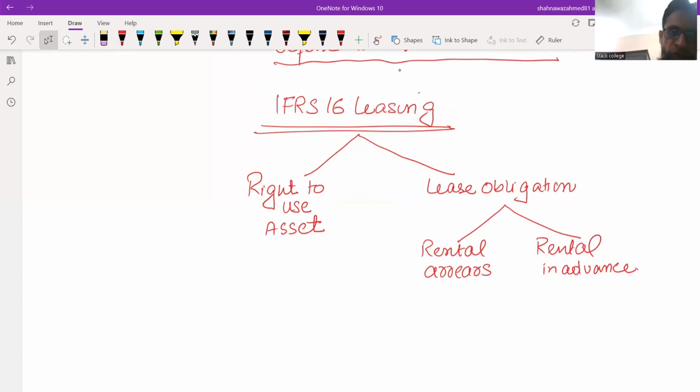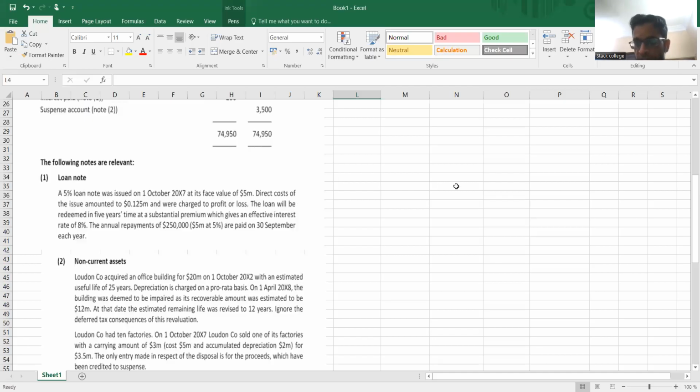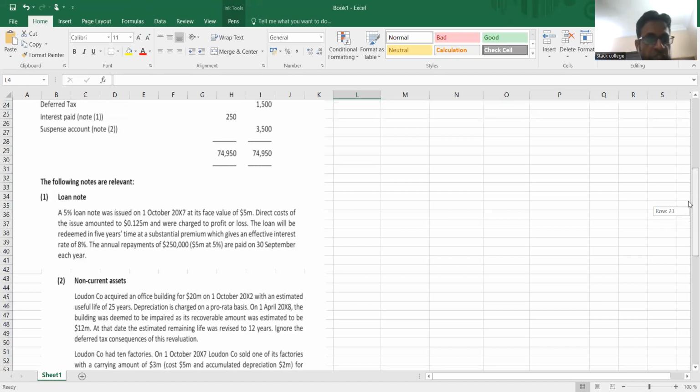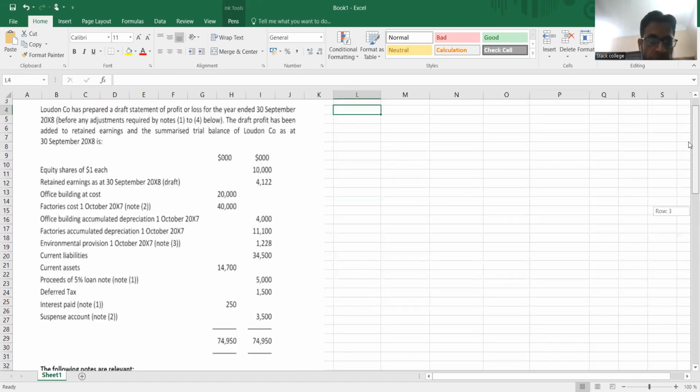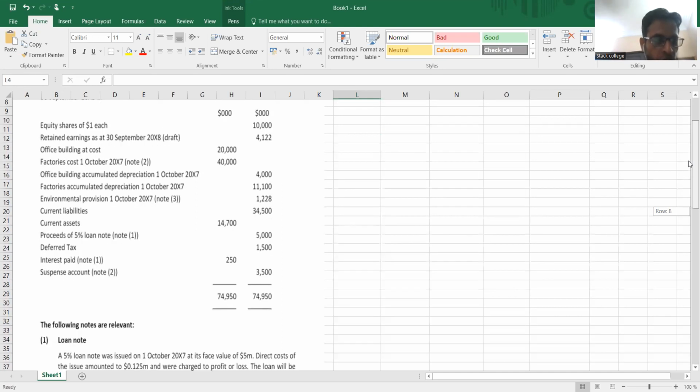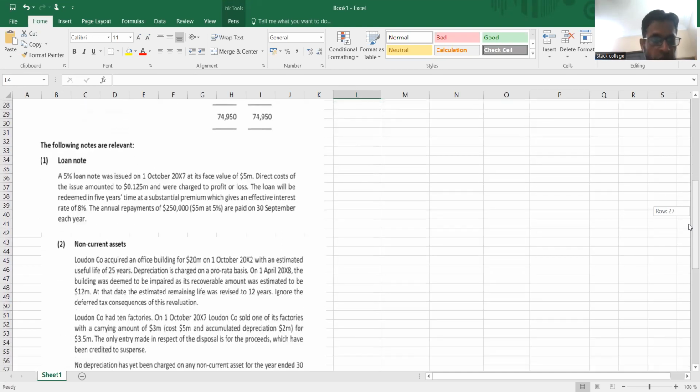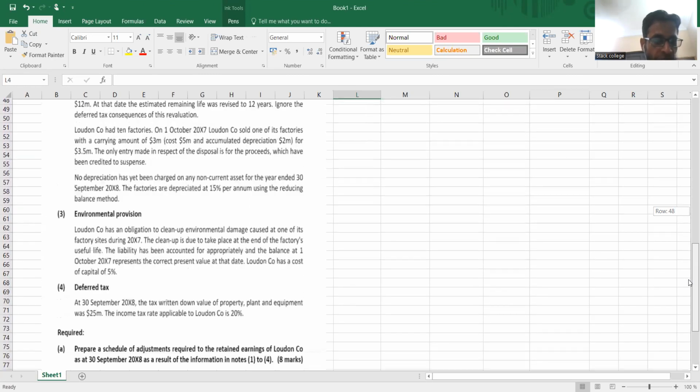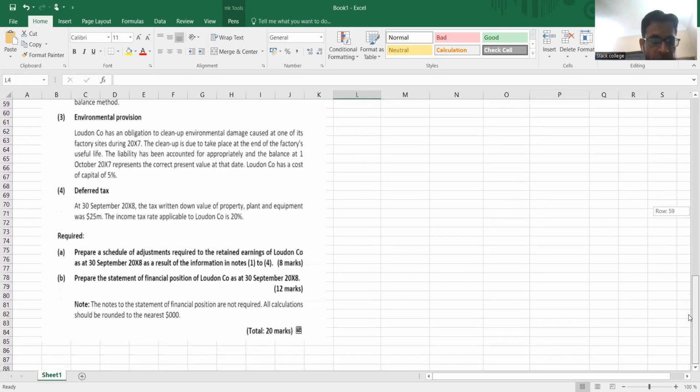Okay, so let's move to our first question of the day. Let's see what is the requirement of the question and what type of adjustment we have to see in this question. I've already shared this on your WhatsApp group. You can see the question on your screen, as well as in the WhatsApp group. This is basically a September, December 2020 question. So first of all, whenever you have to solve a question like this, always see the requirement first. What is the requirement of the question?